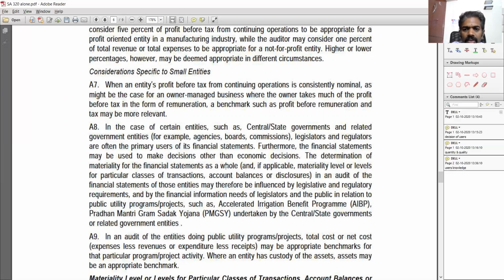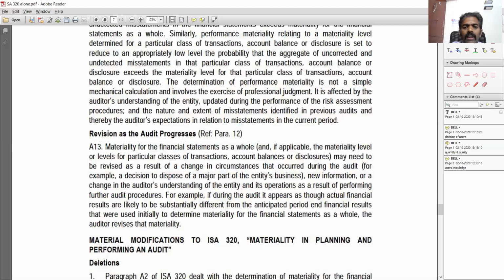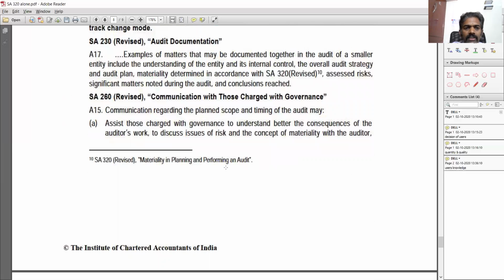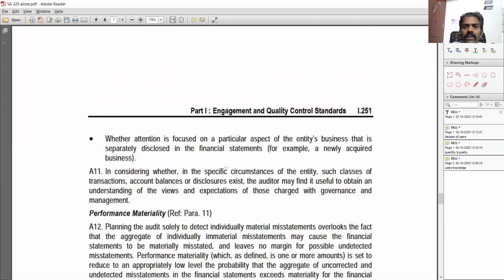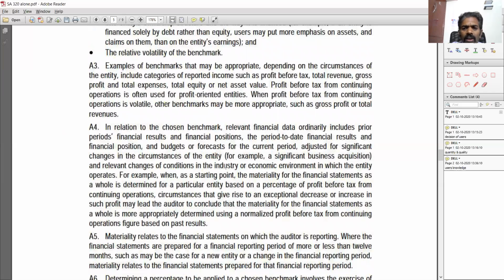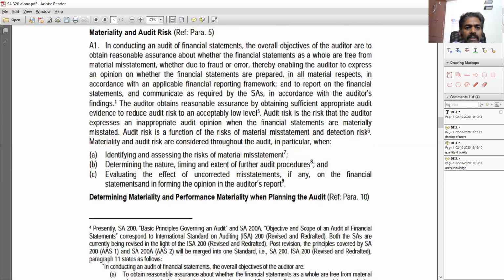Okay. So the auditor can fix it based on a variety of items. Like, say, he can fix the materiality based on the total assets, or it can be based on the total liabilities, or it can be based on PBT or PBIT, profit before interest and tax, or it can be profit after tax, right? So there can be a lot of benchmarks the auditor can arrive at. So let's look at how the benchmarks are being arrived at.